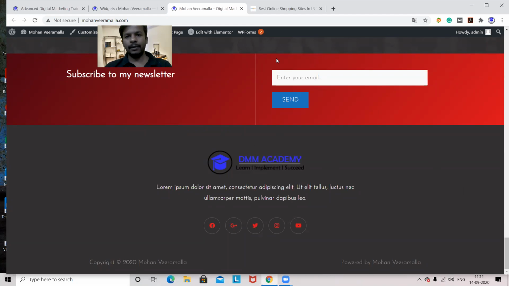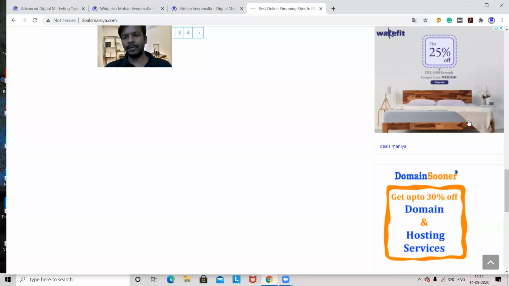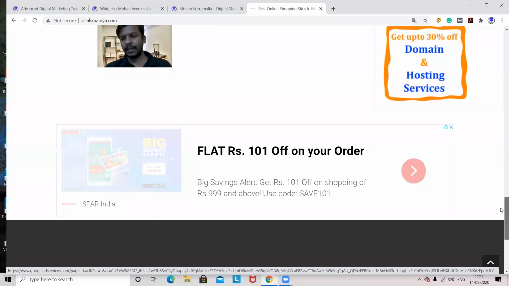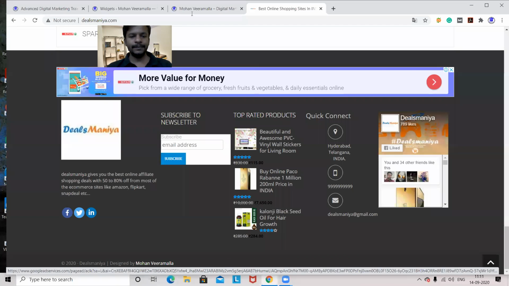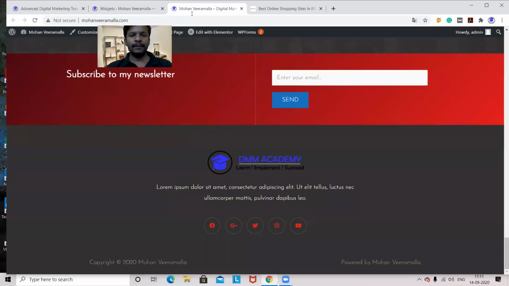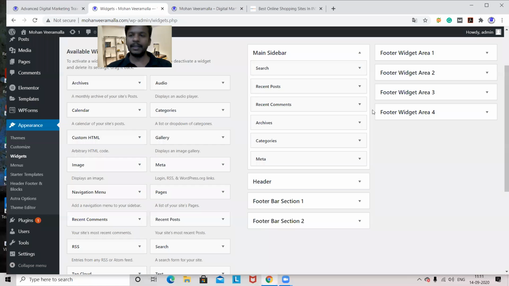Okay, so if I go with this website, I can show how the footers will be. Here when I scroll down, I can see footer 1, footer 2, footer 3, footer 4, footer 5. 5 footers are available. So for this theme, it is showing by default, but in the widget section, they are showing me 4 widget areas. So let's check whether it will come or not.